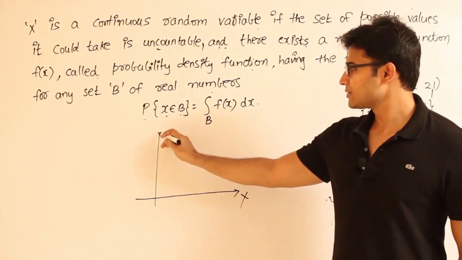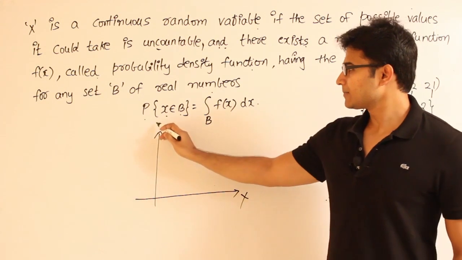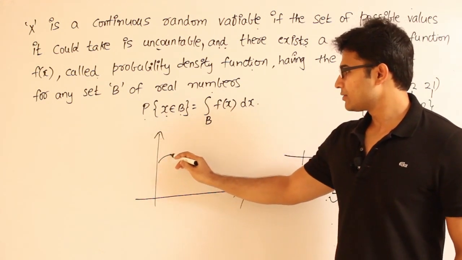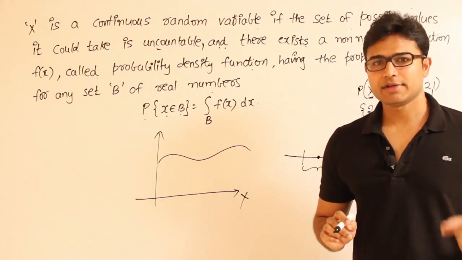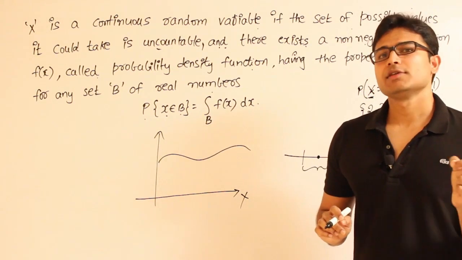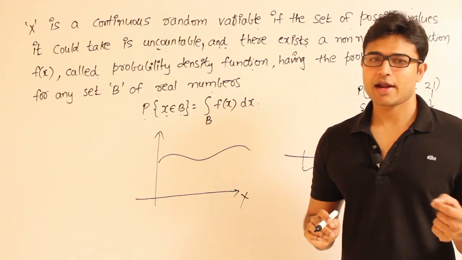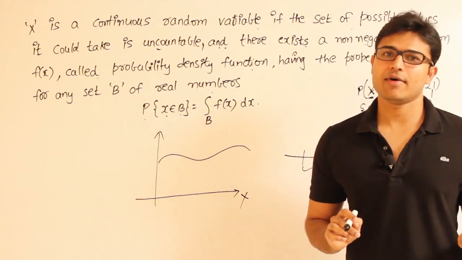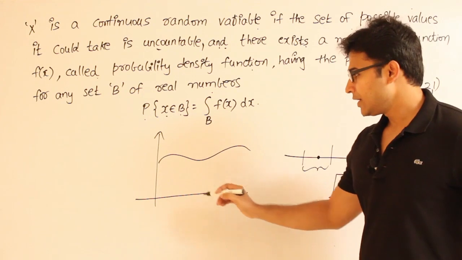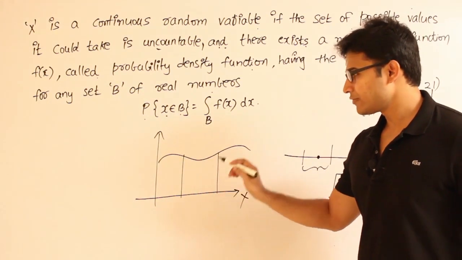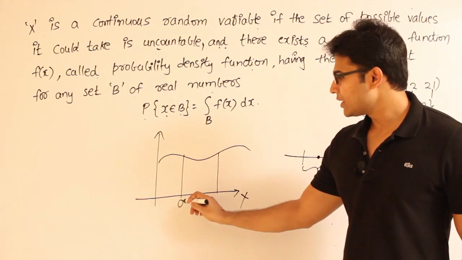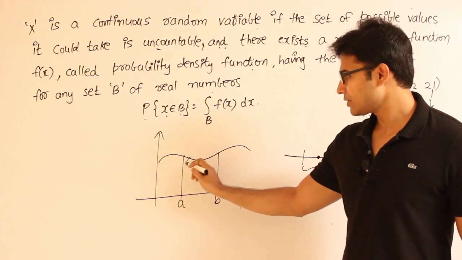Let us say this is x, and a function is defined like this. And now if you are interested in finding the probability that our random variable has taken a value between a and b, then you have to find the area under that curve between the points a and b, right?